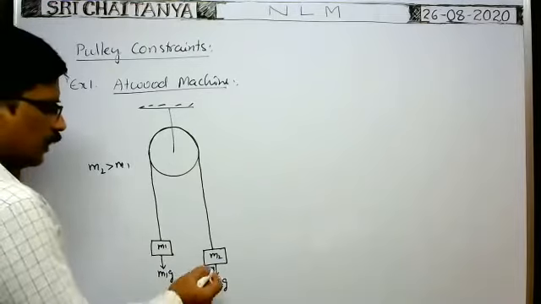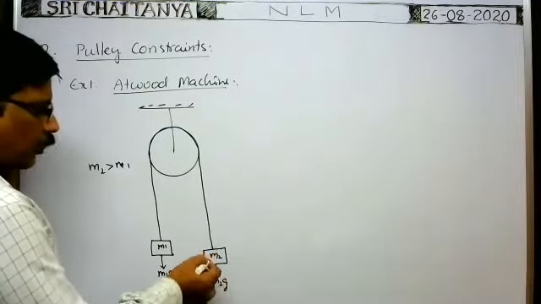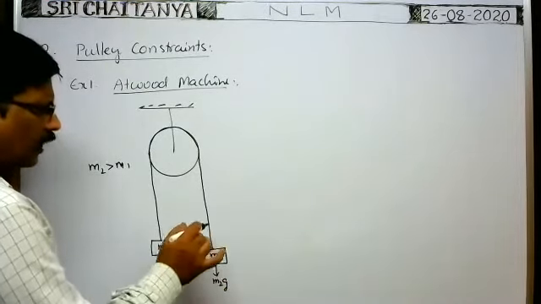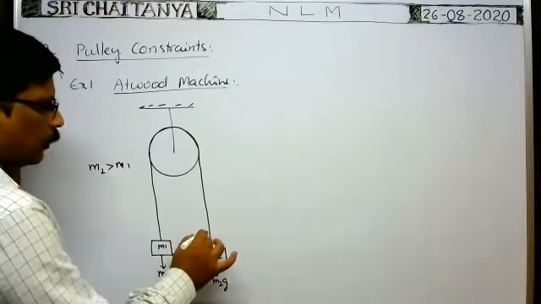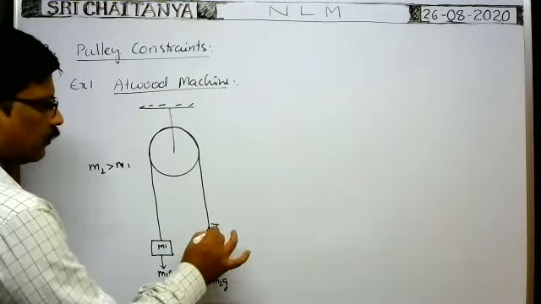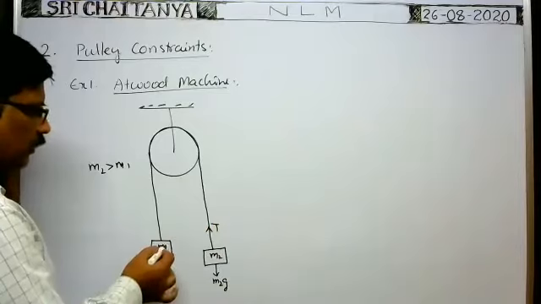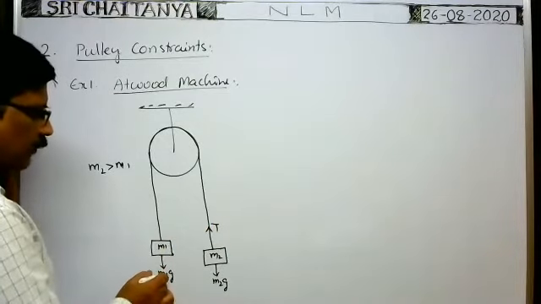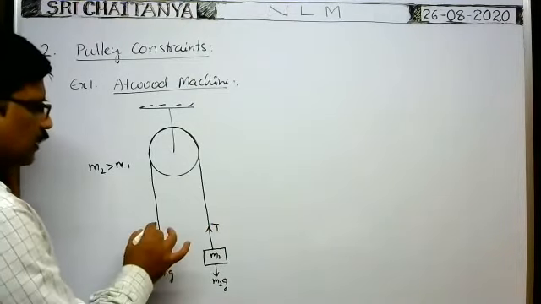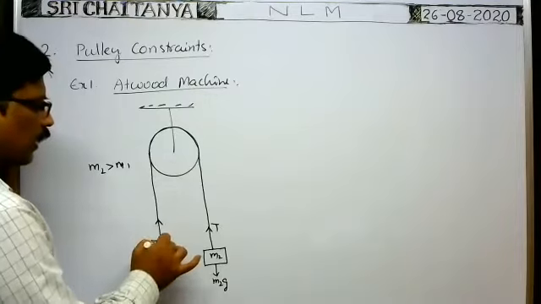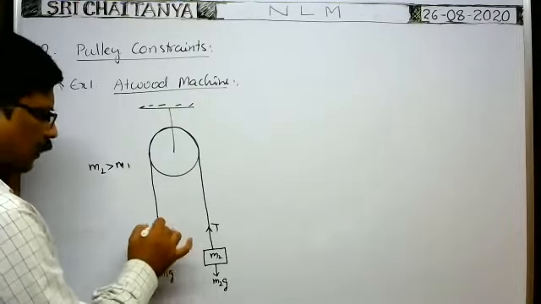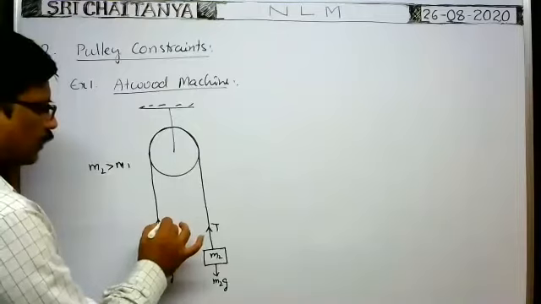Because of this weight, the block is pulled downwards, and at the same time the string pulls the block upwards with a certain force called tension. Similarly, this block, because of its weight m1g, tries to come down, but at the same time the string pulls the block in the opposite direction, upward, by a force called tension.